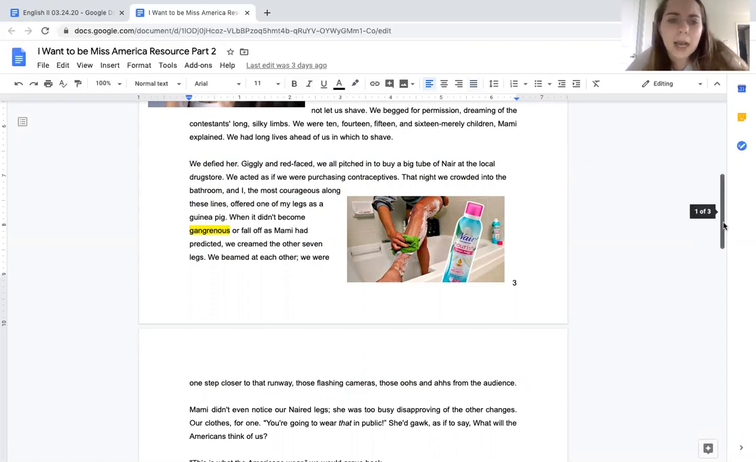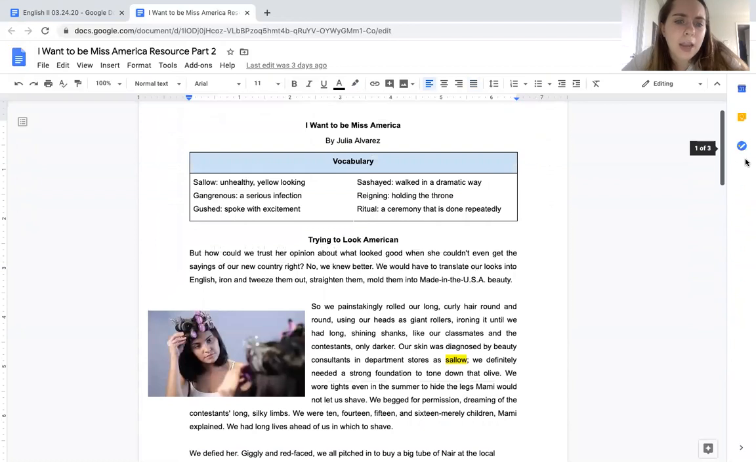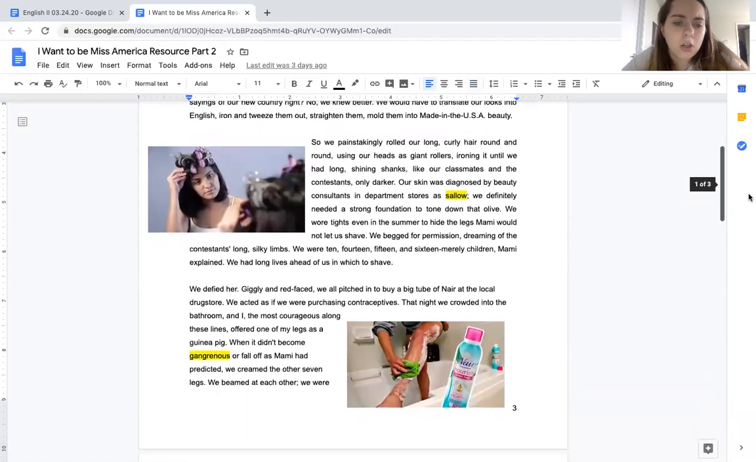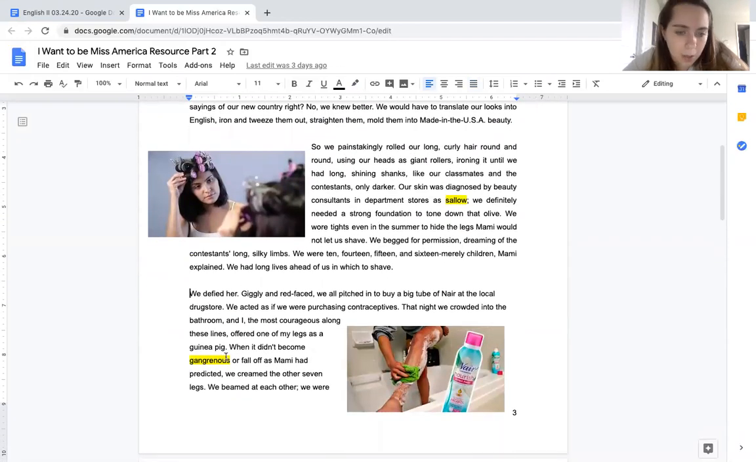I don't remember what that word means. I'm going to go to the top of my text to check my vocabulary. Gangrenous, a serious infection. So it's saying when her leg didn't develop a serious infection or fall off, as Mommy had predicted,